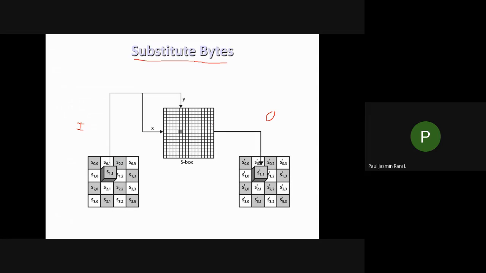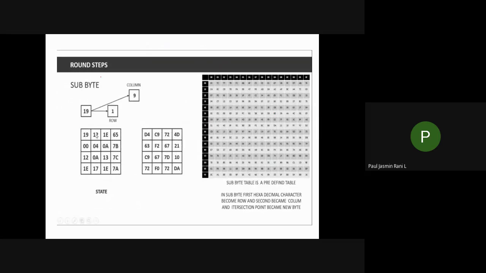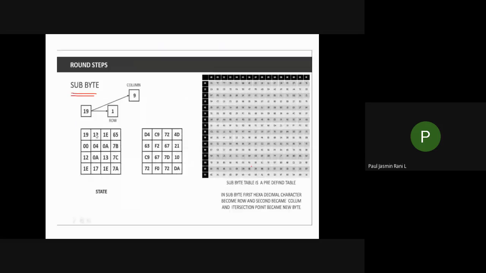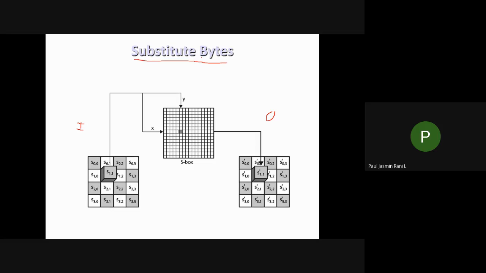Let's see what happens. Let us assume this is one round step, sub bytes. This is the output we got from your initial state, isn't it? Am I correct? So this is 19, 12, 1E, 65 and so on. This is the output you got from your initial state. Now you are going to give it as input to your main rounds. What is the first step? Substitution bytes is your first step. Now I am going to give this as input, so you are going to do your first step, that is substitution bytes.